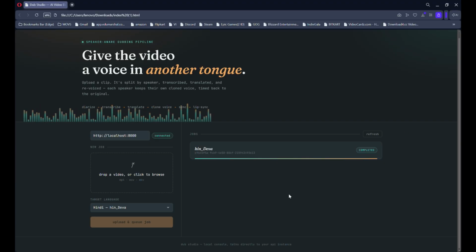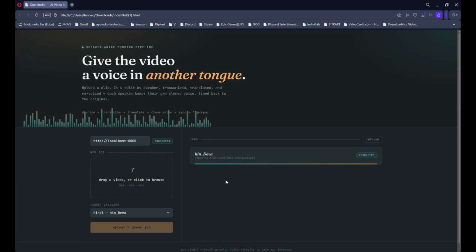So, here is the interface for the platform. Here we can see we can upload a video, and then it processes the video and converts or dubs it into another language which we want. Here we can select the languages. Okay, so firstly I'll demonstrate how the platform works in real time.